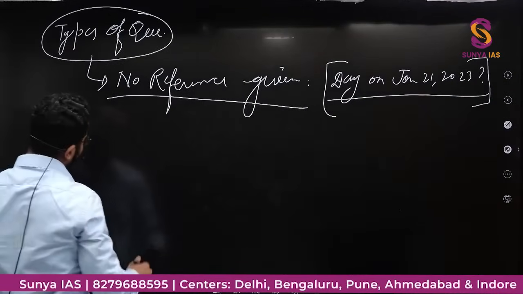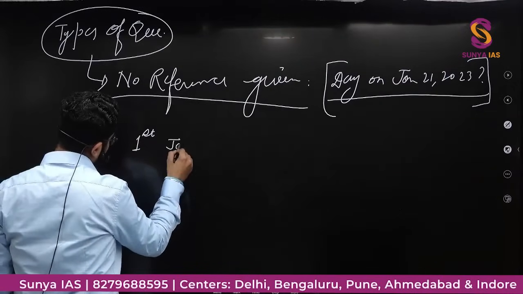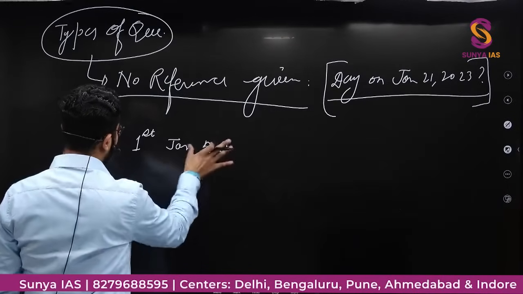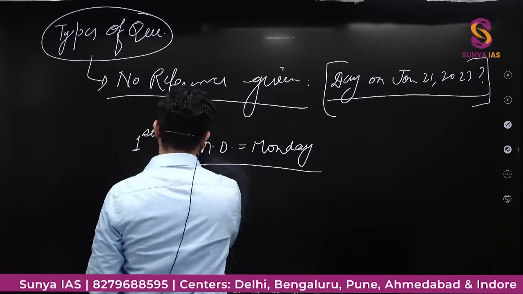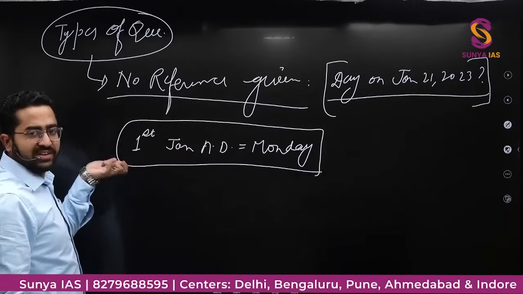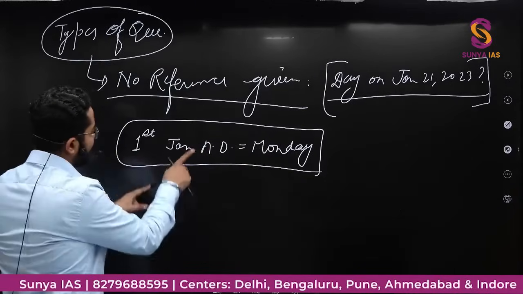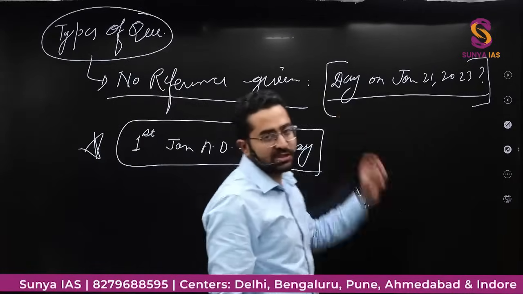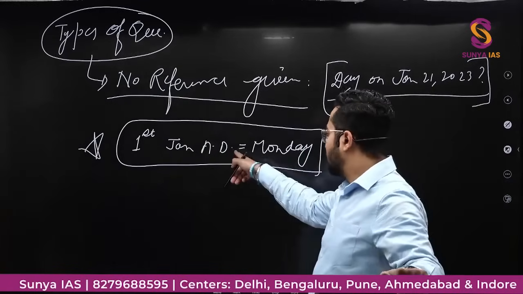What is the difference? Difference is 1st Jan AD, मतलब just AD शुरू हुआ, 1st Jan AD, इसको हम मंडे मानते हैं. This is Monday. That means the day before this 1st January AD, that is 31st December or something like that, would be Sunday. So 1st January AD would be Monday. So this would be used in solving these kinds of questions where there is no reference given. ठीक है, इसको आप मान के चलो 1st January AD is equal to Monday.